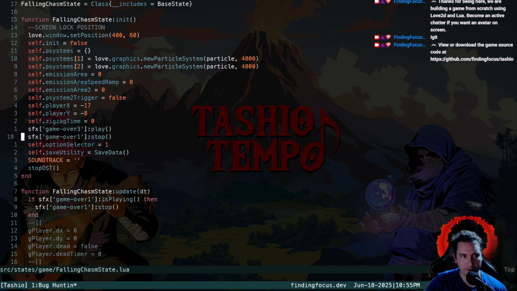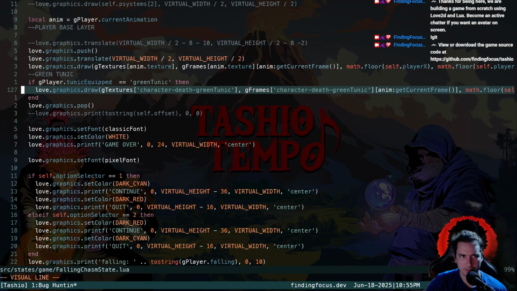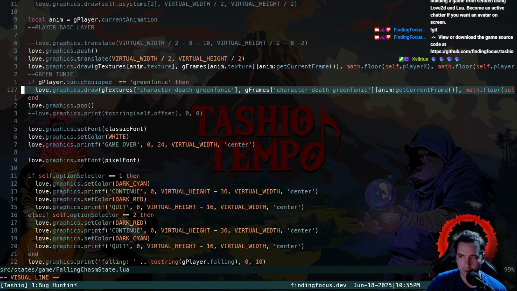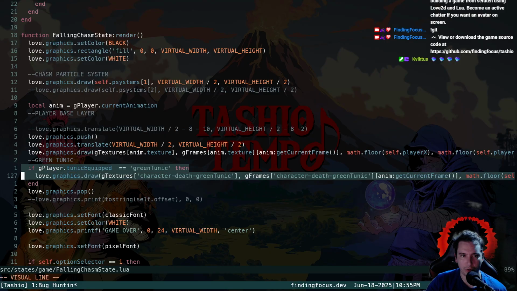So let's see where we render the player, see how we're doing this. This one isn't broken. Yo, Kavictus, what up, dude? This one isn't broken like the other one is, but actually this is broken because if our green tunic is equipped, we crash.